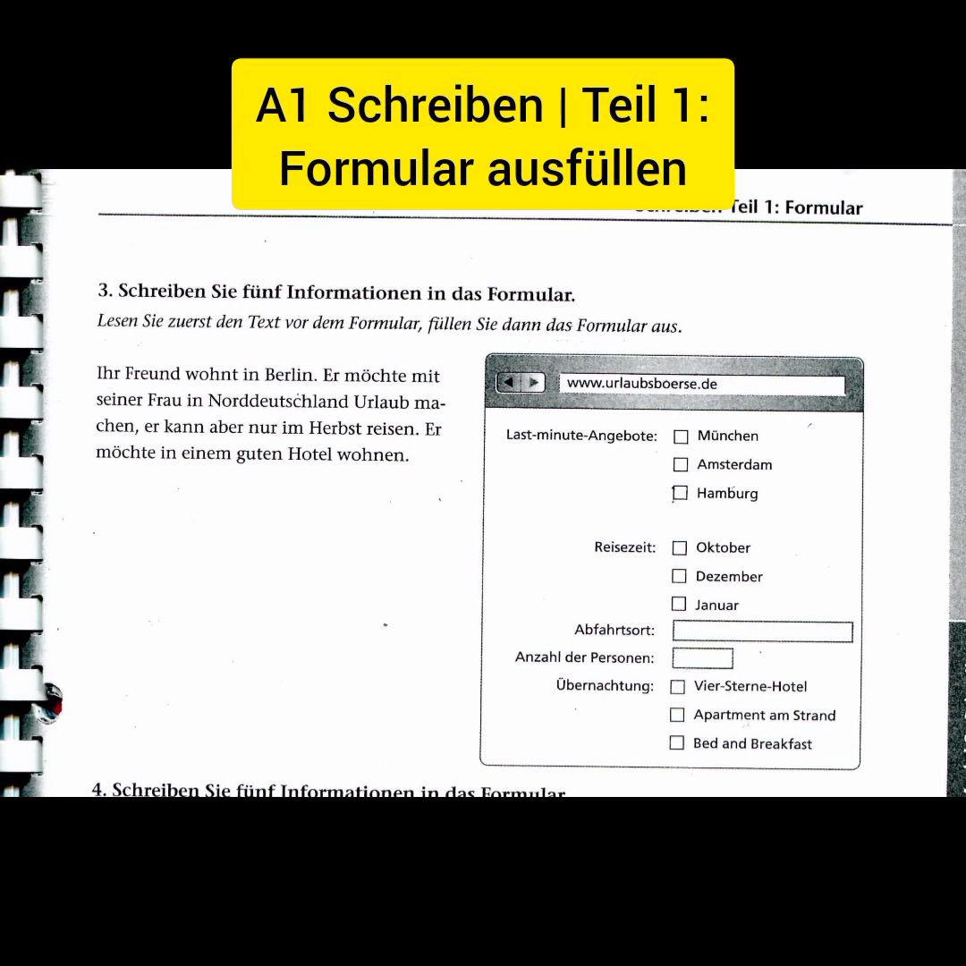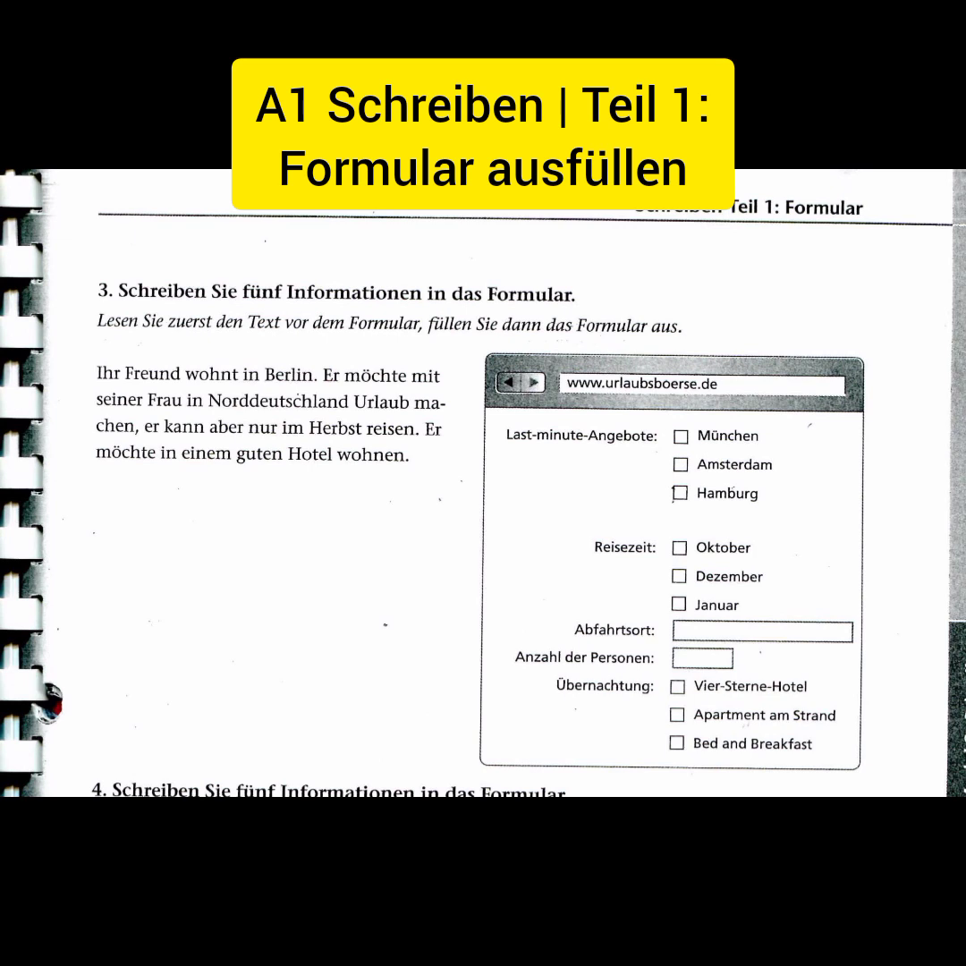Number 3 is asking about Abfahrtsort. Please ensure you're noting this down. So Abfahrt is departure. So the departure point, where will he be departing from? So Abfahrtsort. They said clearly, Ihr Freund wohnt in Berlin. So he lives in Berlin. He will be departing from Berlin, heading to Northern Germany. So Abfahrtsort is Berlin.